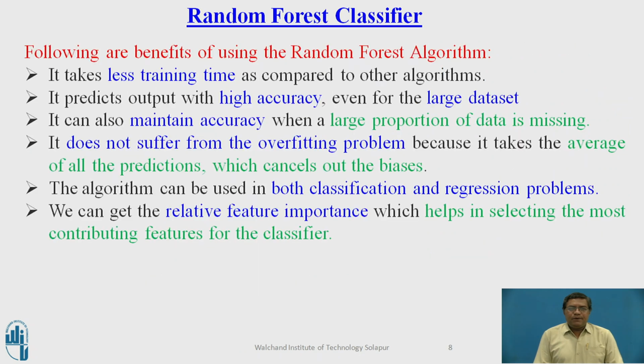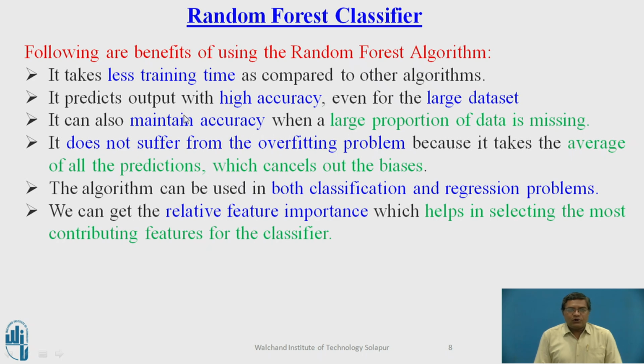Then the benefit of using the random forest algorithm is that it takes less training time as compared to other algorithms. Why? Because we have divided the data set into different subsets and created multiple trees on these subsets in parallel. These decision trees will be run in parallel instead of sequentially. Therefore, less training time will be required for giving the learning to the multiple decision trees.